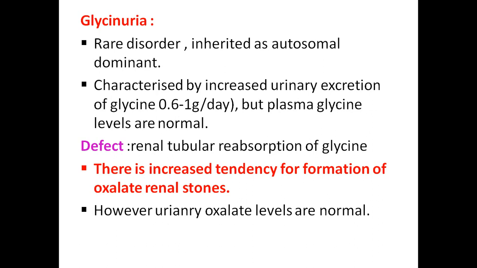This is because of a defect in the renal tubule reabsorption of glycine. As a result, there is an increased tendency for the formation of oxalate renal stones.